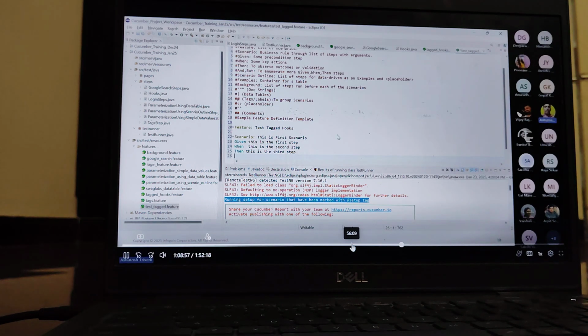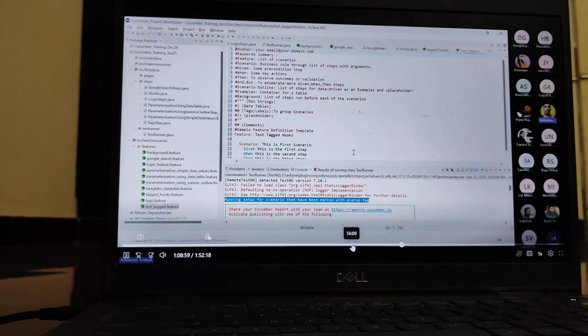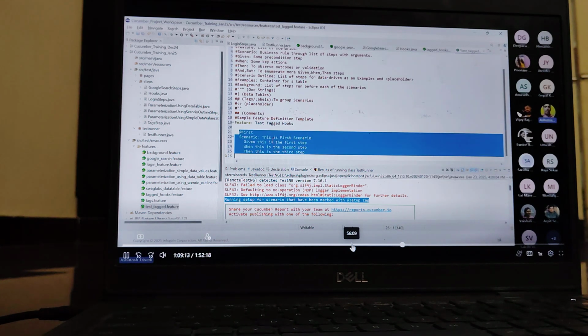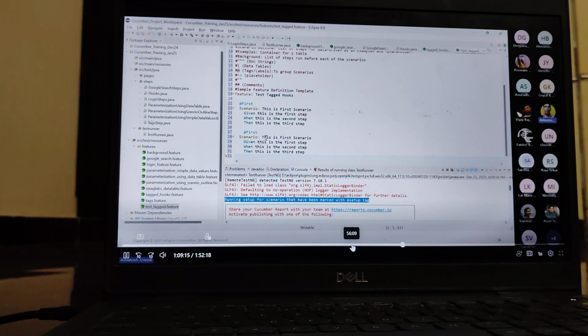Okay, so just pretty format first. You can check I have defined one scenario in this feature. Now we have marked it with the @first tag. Similarly, I have defined one more scenario. This is the second scenario, and we have marked it with, suppose, the @second tag. This is the first step, second step, third step.